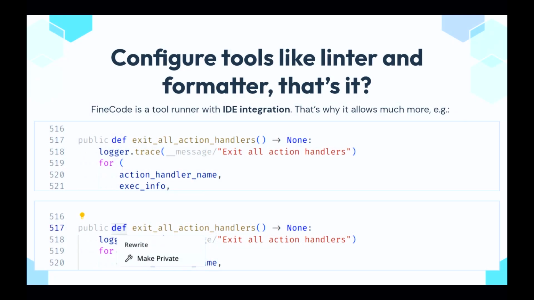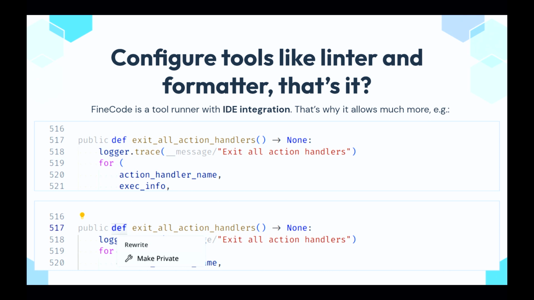So we saw that FineCode can help to configure tools like code linters, formatters, and so on. And is that all it can do? No, one of the main differences of FineCode compared to other tool runners is IDE integration. IDE integration means not only passing correct configurations to the IDE to run the tools, but also that we can access the IDE API directly from our tools.